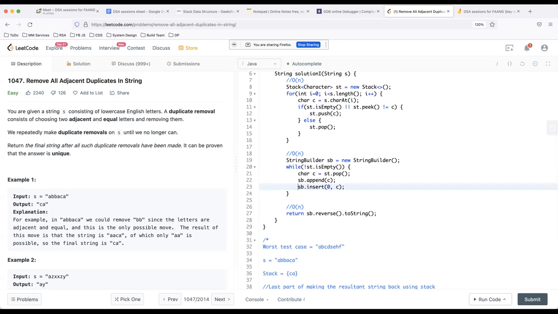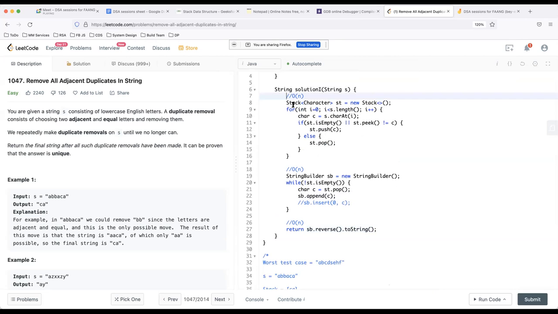Or we can do an insert also, so we don't have to do this. But append is much more preferable, because I think insert might need to shift all the characters. So you can just append, finally reverse it, and then convert to string.